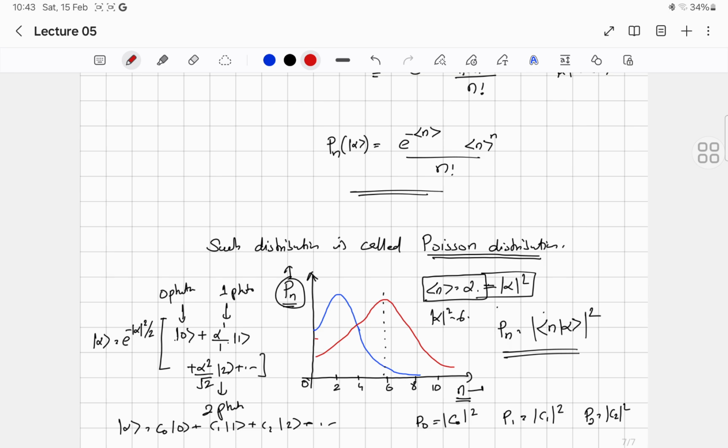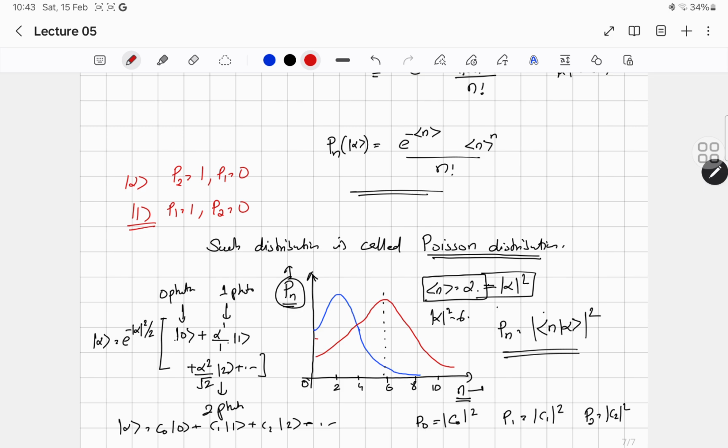Whereas for the Fock state, for ket 1, there is a 100% probability to find the photon number. Suppose ket 1 means the probability to find 1 photon is 100%, and the probability to find 2 photons is 0. But for ket 2, the probability to find 2 photons is 1, and the probability to find 1 photon is 0.